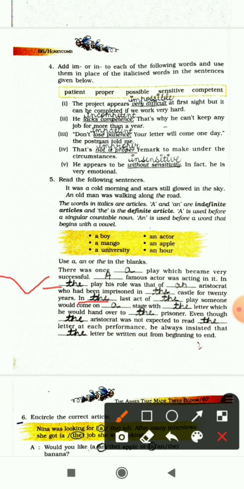Even though dash aristocrat was not expected to read dash letter at each performance, he always insisted that dash letter be written out from beginning to end. So here we have filled all the blanks with the. So even though the aristocrat was not expected to read the letter at each performance, he always insisted that the letter be written out from beginning to end. So according to the use we have filled in the articles here.